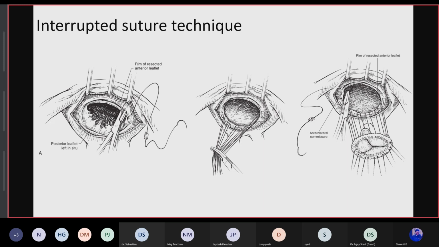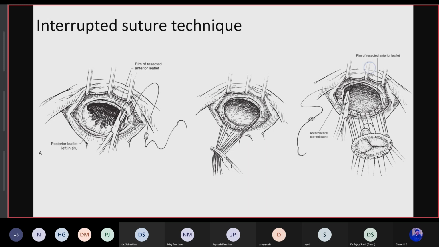Everting means the sutures are taken from the atrial side and taken out from the ventricular side, so the margins of this annulus get everted, and the valve is placed in the intraannular area. The main thing for intraannular is minimizing any possibility of paravalvular leak.